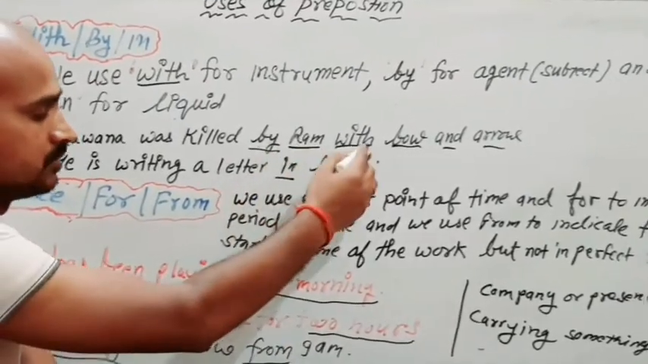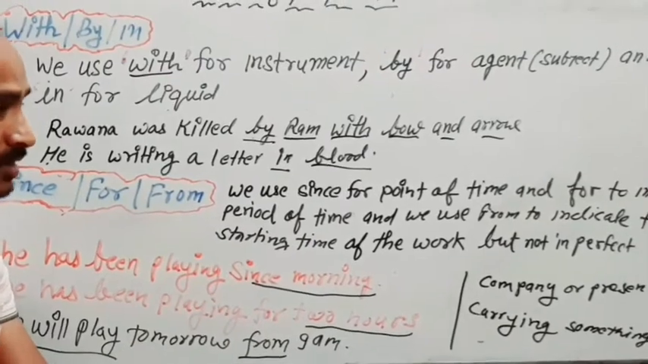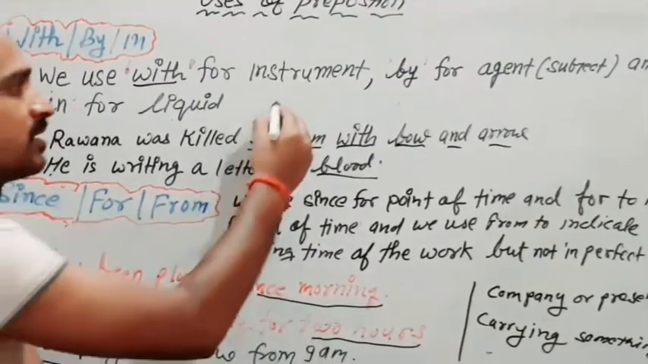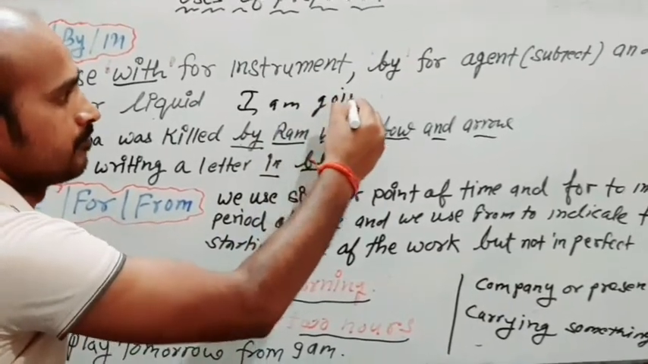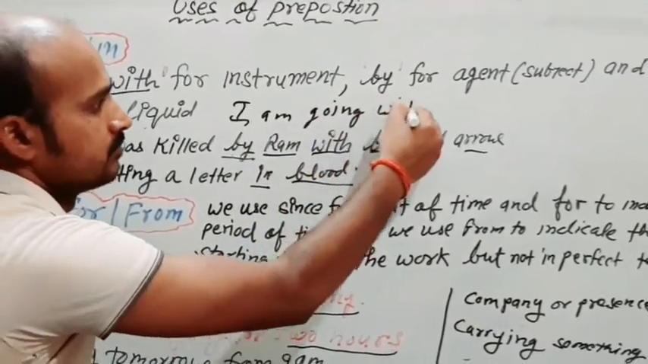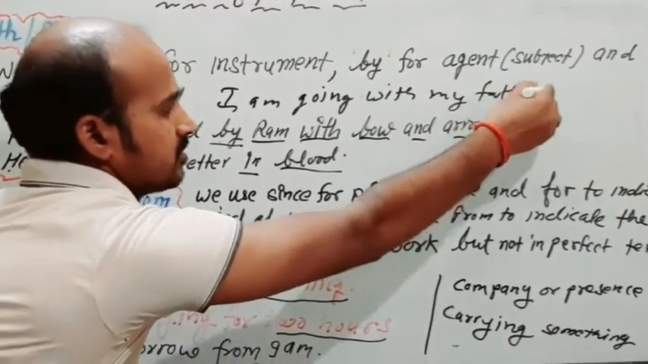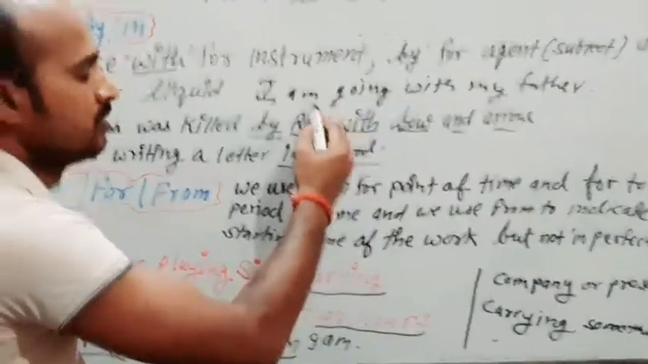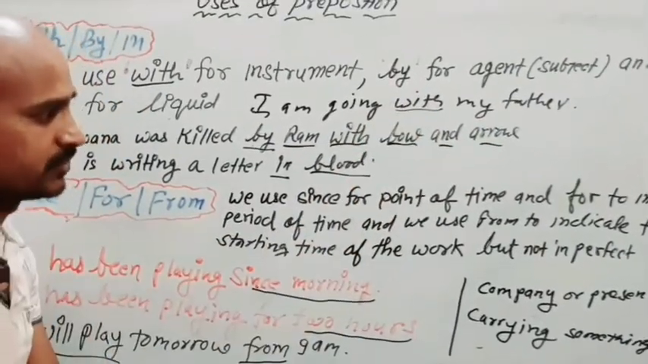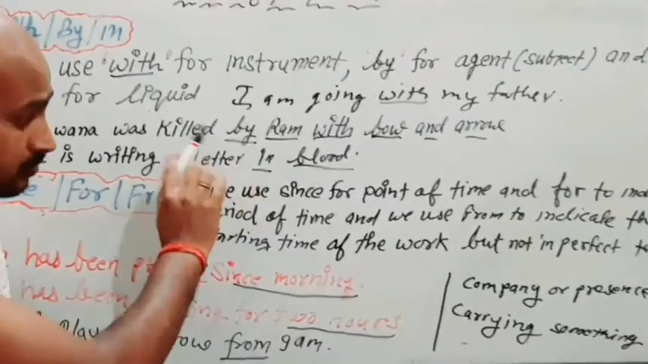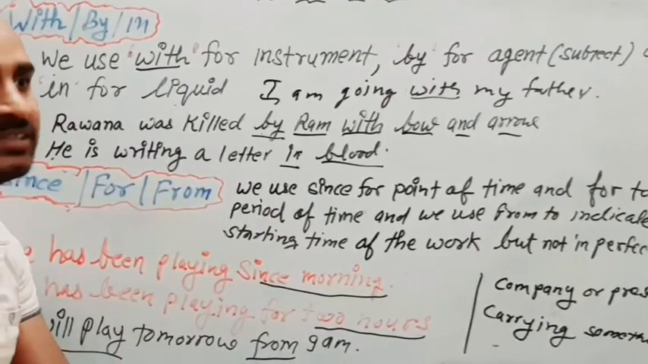We have some other use of with also, like if we have someone's company, for example, I am going with my father. So I have the company of my father, that's why we are using with here. Okay, now we use with if somebody is carrying something.